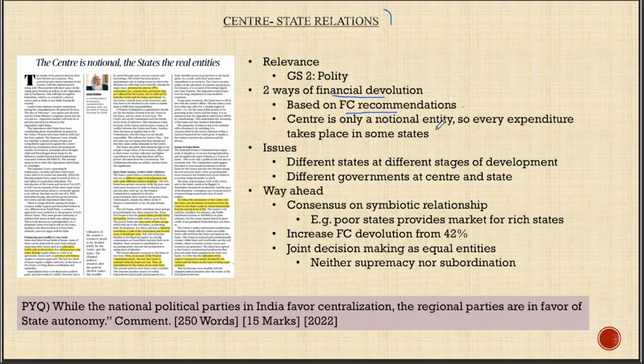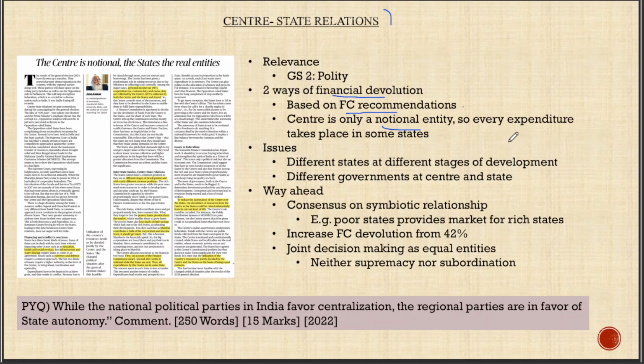That's the first way. To understand the second way, you have to understand a political theory. That is, when we talk about a federal polity, we are talking about state governments and central governments. The state governments have their own territorial jurisdiction. But what about the central government? Do they have a territorial jurisdiction?